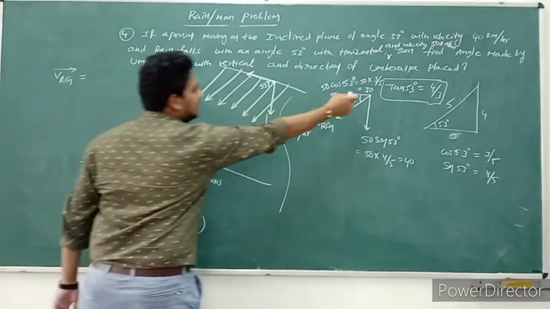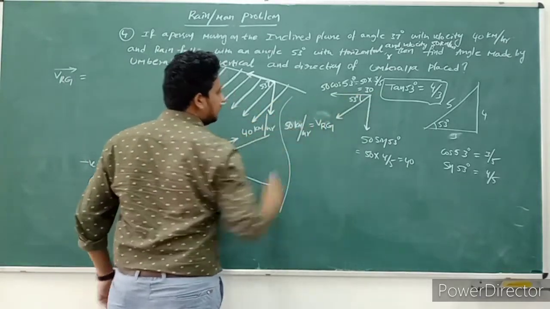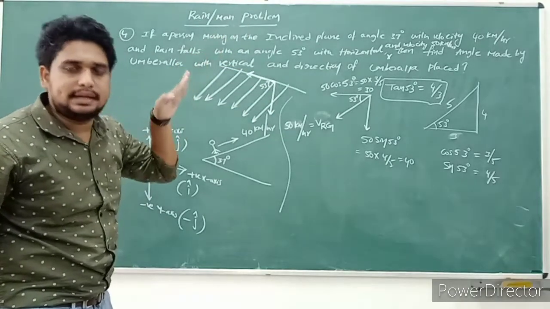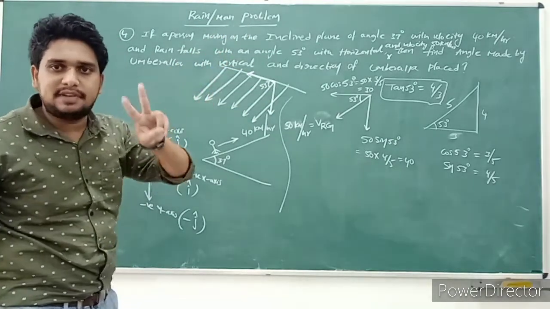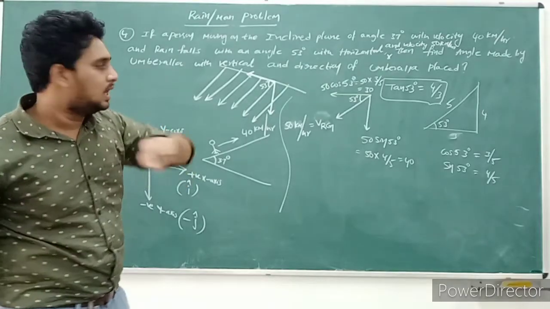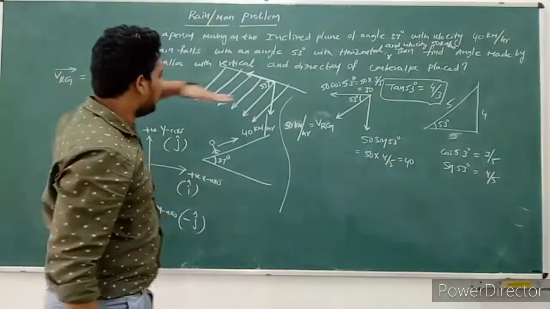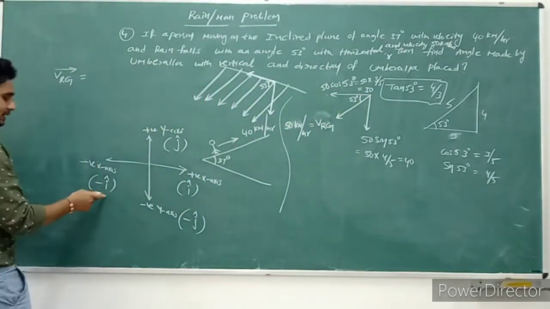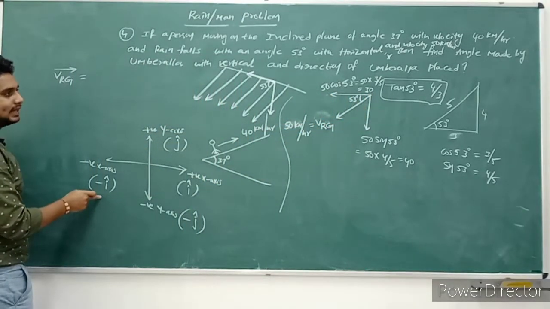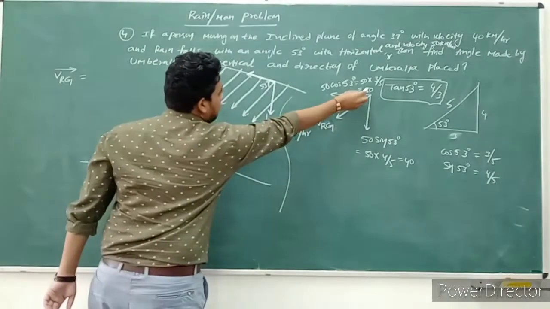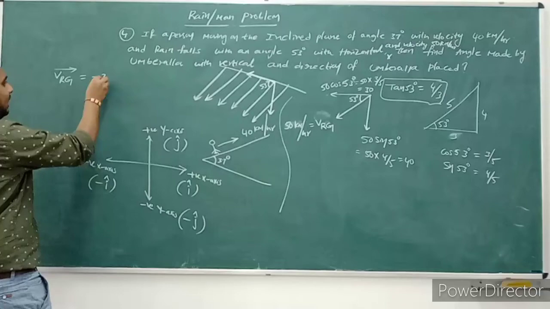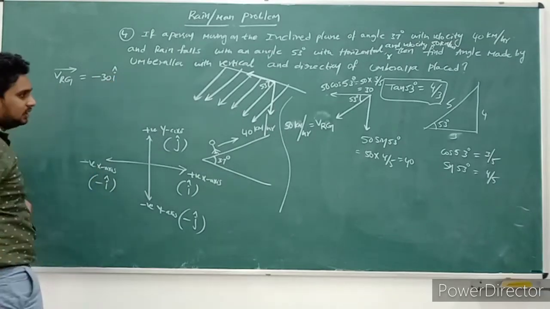So observe carefully. Here the rain falls in an inclined manner, which means it makes two components. One component of velocity is along the negative x-axis direction, indicated with minus i cap. The value is 30 and it is moving in the negative x-axis direction, that's why I am taking minus 30 i cap.